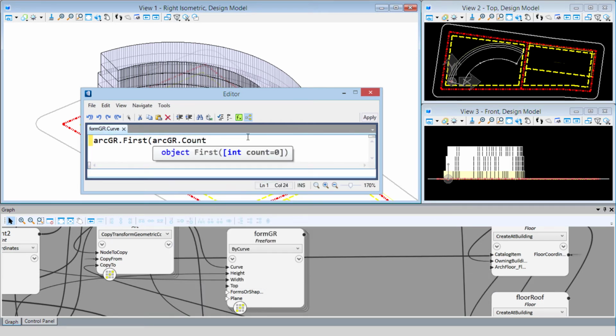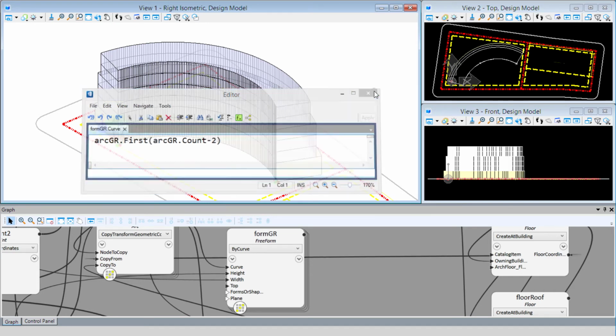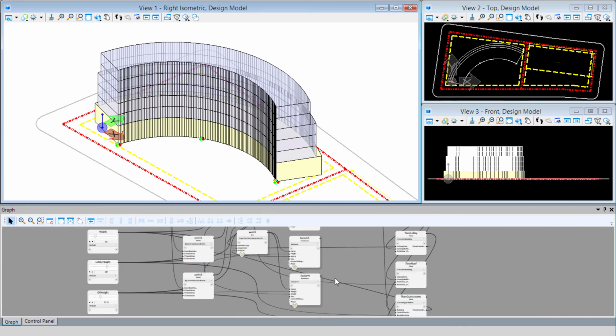And I can select count. So that's going to give me the count, the total number of arcs. And then I'm simply going to say minus 2. And I'll close that parentheses. That's going to give us all of the arcs that are created minus 2 of them, minus the last 2 essentially. So we're going to apply that. Now it's not going to change anything because that's essentially what we have at the moment. So we can see that.